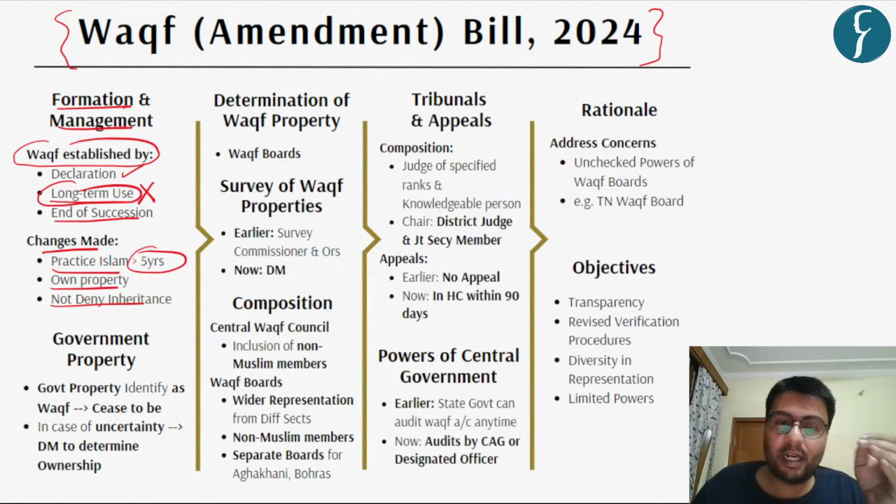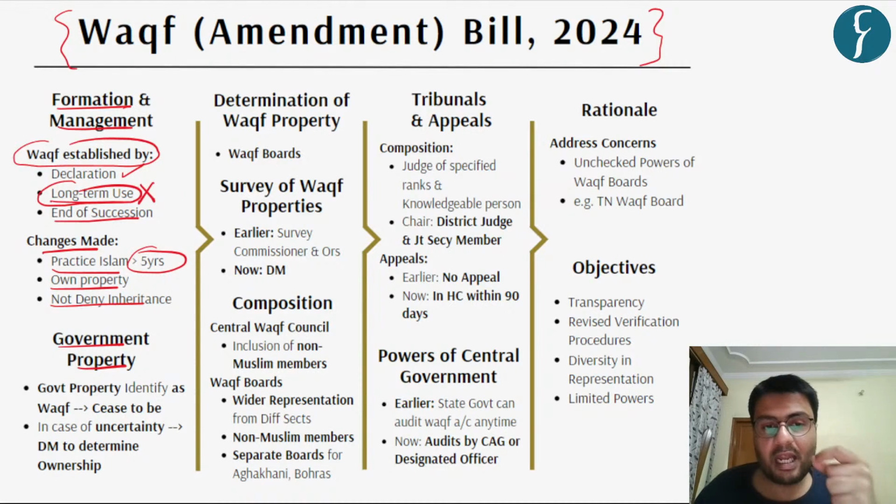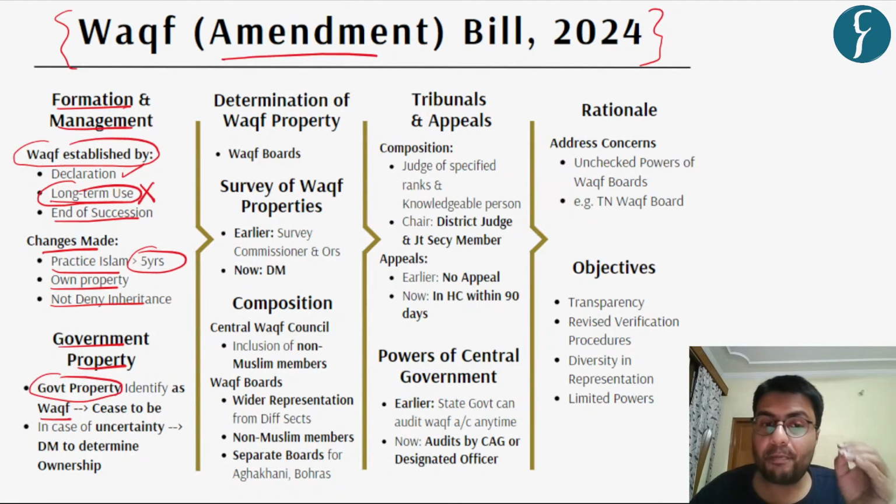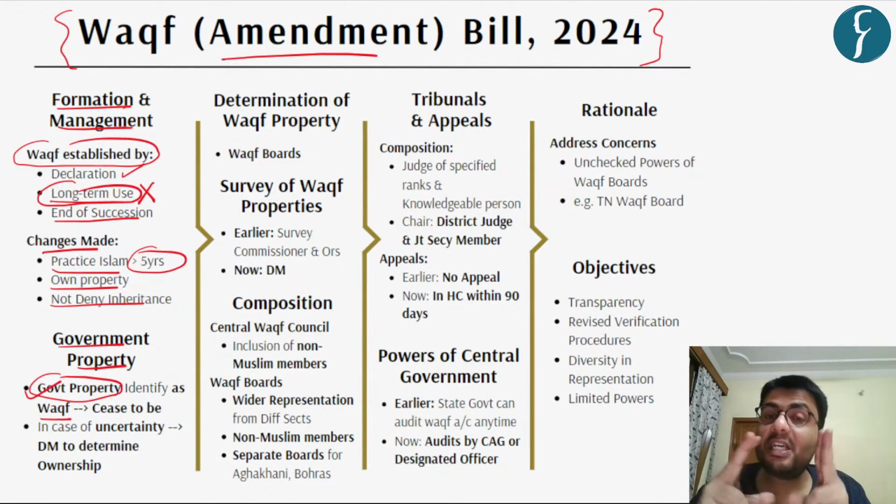It also makes changes to how the government handles government property. Earlier, a large amount of government property was declared as Waqf. However, according to this amendment bill, any government property which has been declared as Waqf will cease to be Waqf property.